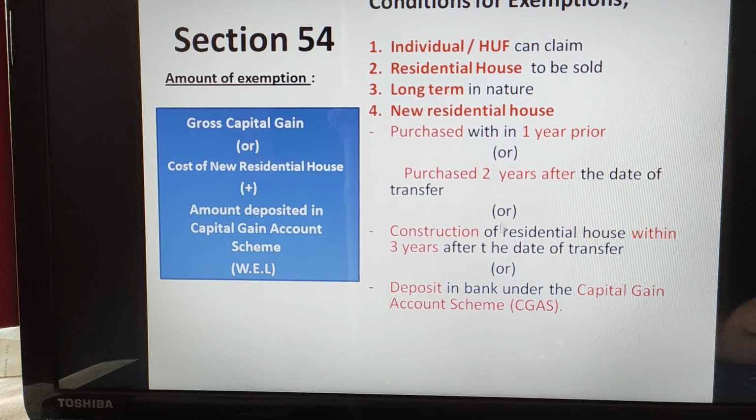If even 1 point is missing, this cannot be applied. All the conditions need to be satisfied to claim section 54.